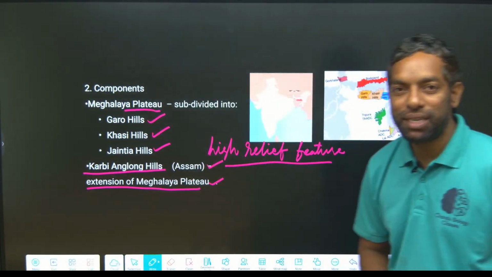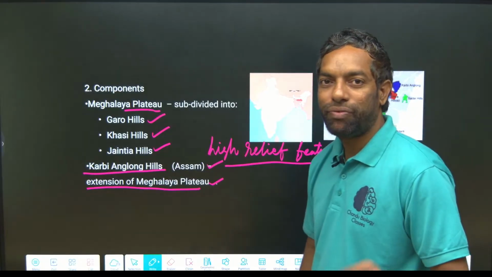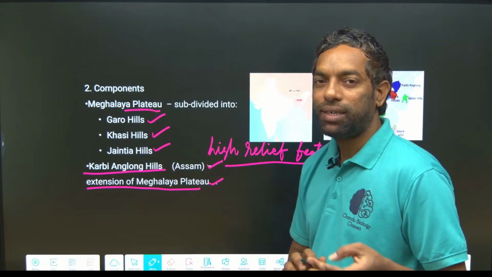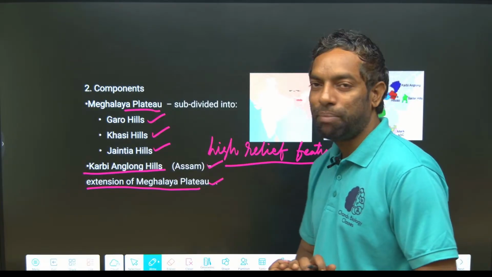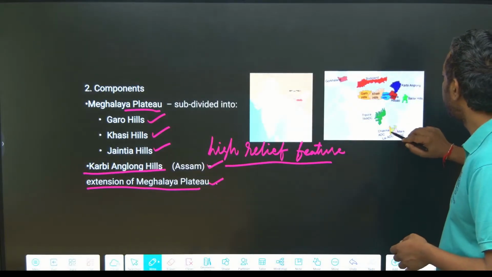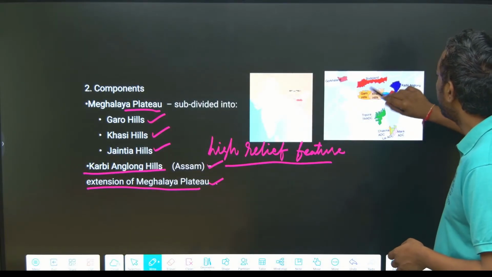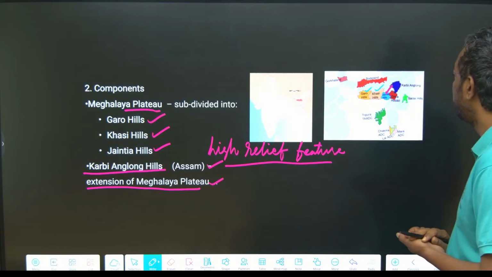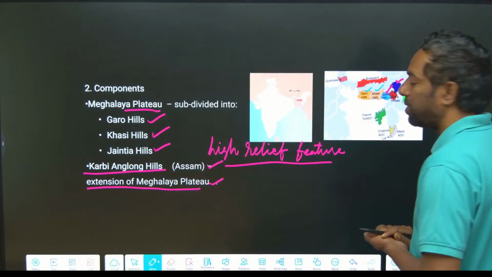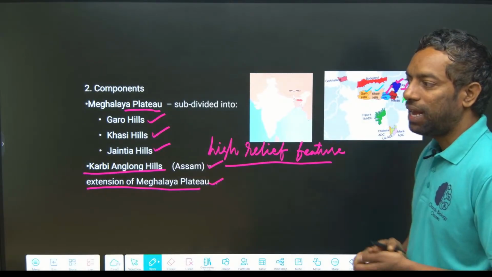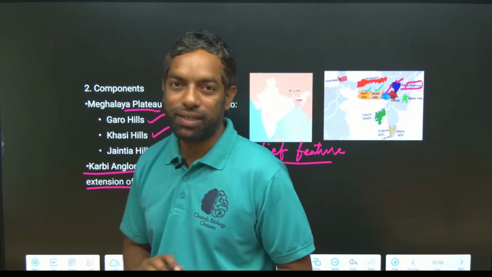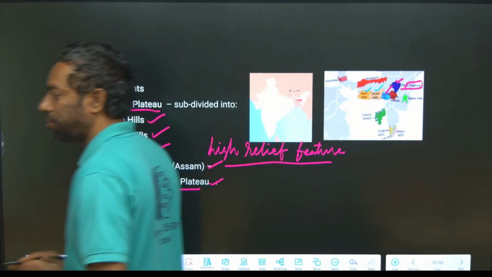The most important places in the northeastern plateau are the Khasi, Jaintia and Garo Hills of Meghalaya. Karbi Anglong is in Assam, guys. This is Garo, Khasi and Jaintia Hills. Karbi Anglong is the blue colour, that is Assam. I hope you guys understand. This is also the mainland of the eastern states.